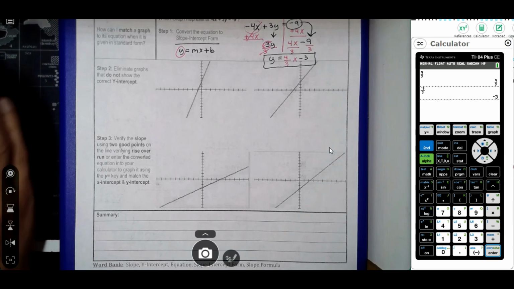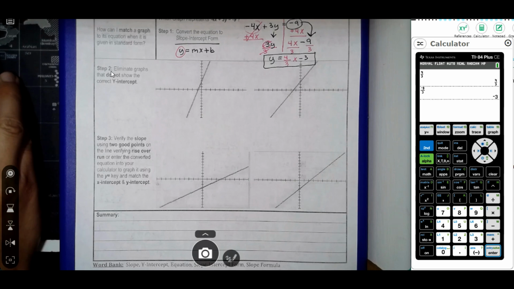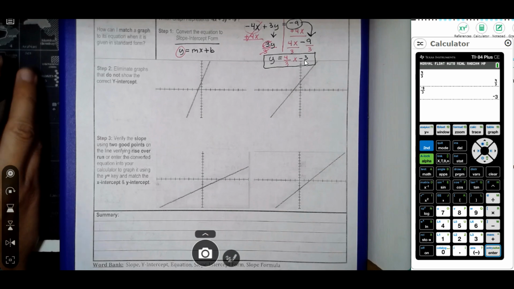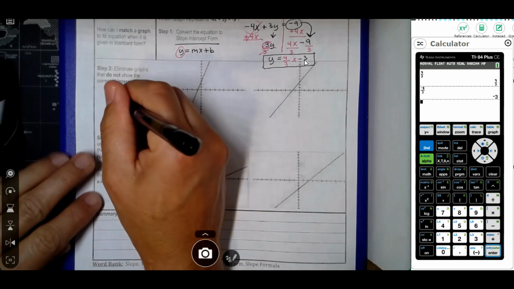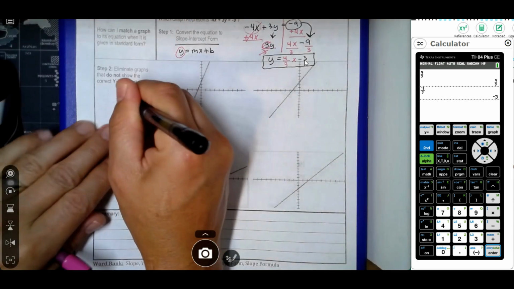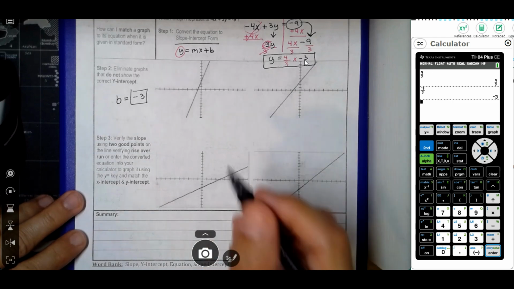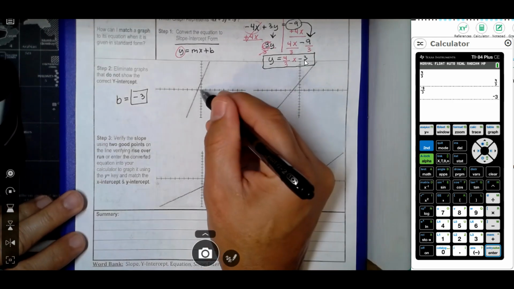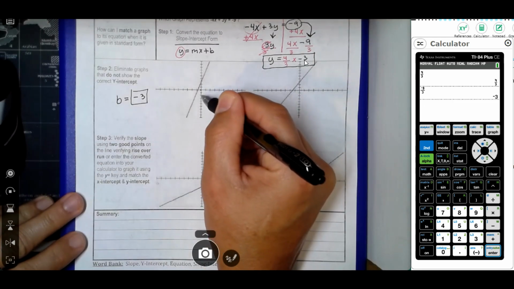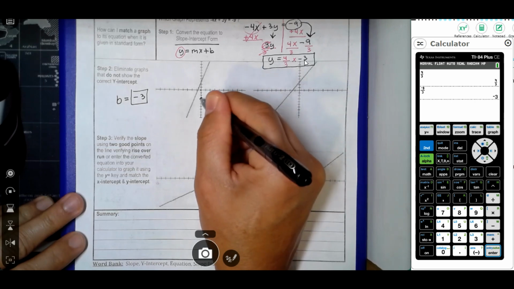Now the second thing that I do when I'm doing a problem like this, step 2, is I want to eliminate graphs that do not show the correct y-intercept. So I'm looking at it and I go, okay, my y-intercept is negative 3. So I'm just going to write myself a note. b is equal to negative 3. So that means that it should be crossing on the negative side of the y-axis. In other words, if I go here to the origin and I go down 1, 2, 3, it should cross here.